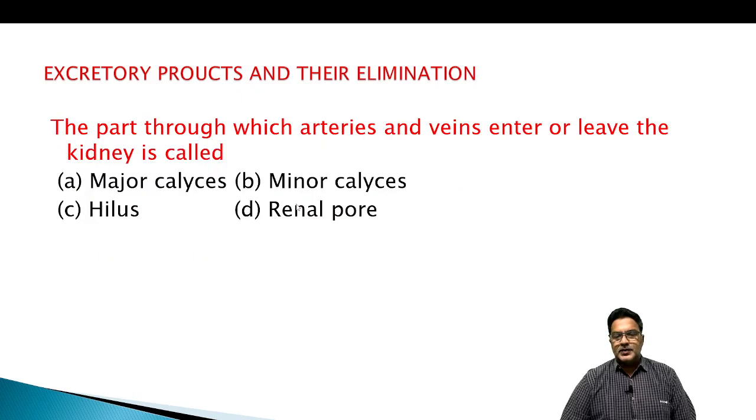The part through which arteries and veins enter or leave the kidney is called the major calyces, minor calyces, hilus, hilum we can say, renal port. So hilum.